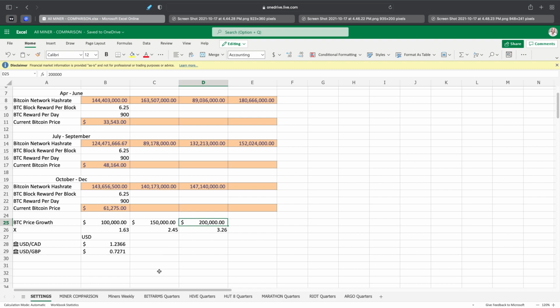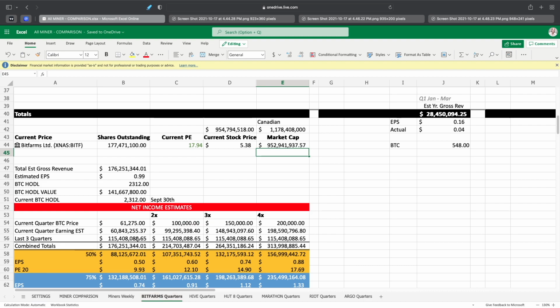So based on my corrections here, let's take a look at Bitfarms quarters. Right now I'm showing that the market cap in Canadian is around 1.178 billion. In US, I'm getting 952 million, which is pretty close to if I take the shares outstanding and multiply it by the current stock price, which I believe is in US dollars. Correct me if I'm wrong, but I think this is correct. So this comes out to be 954, so we're right there. We're pretty close to it.